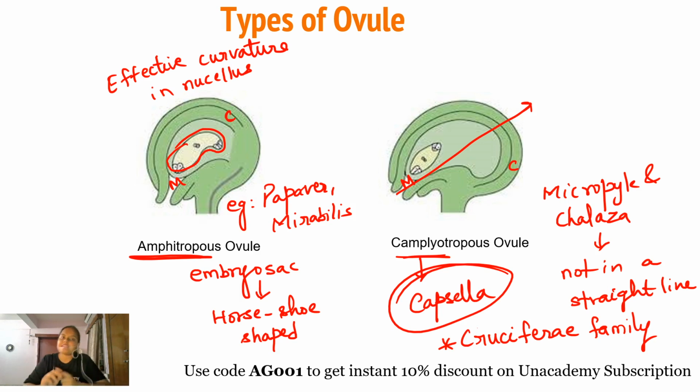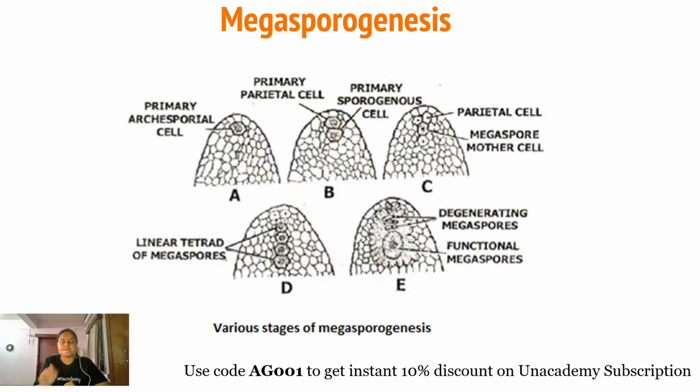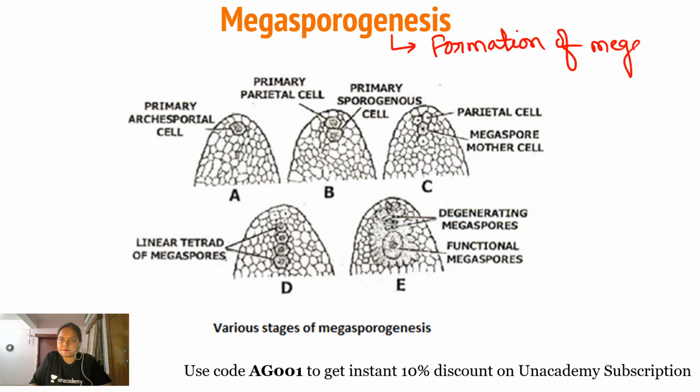We have seen the types of ovule on the basis of integument, then on the basis of nucellus, and then on the basis of the position of micropyle, chalaza, funiculus and hilum. So these are the different types of ovule, and we have seen some important examples. Now we are moving ahead. We are starting the next part, which is megasporogenesis, the development of the megaspore. What is megasporogenesis? Formation of the megaspore is megasporogenesis.